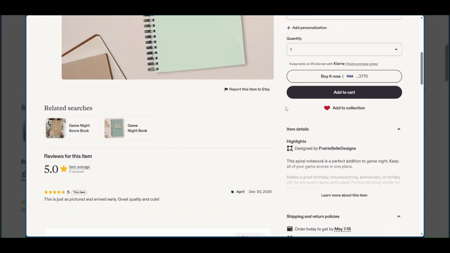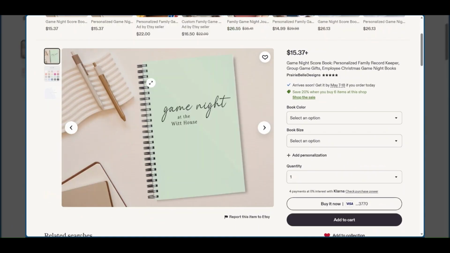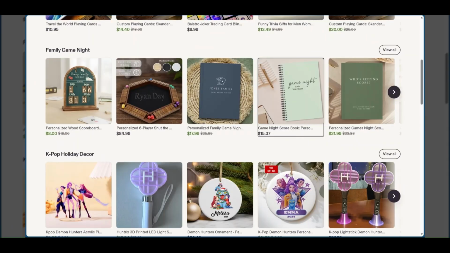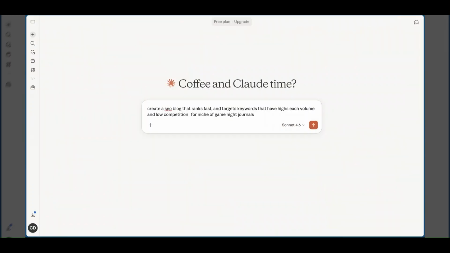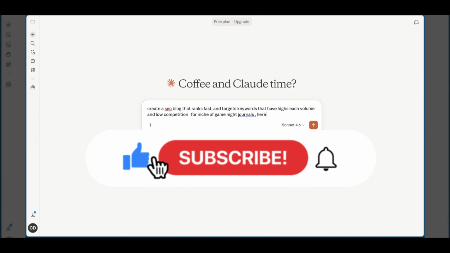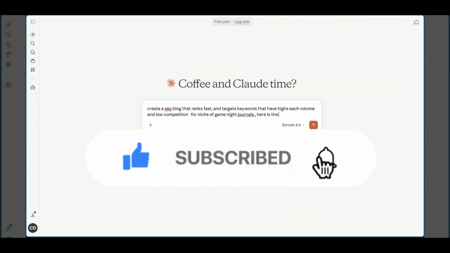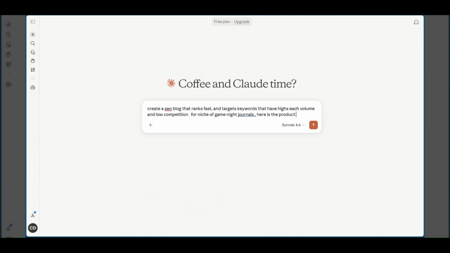And then what you're going to do is right click this picture and hit copy image link. That way it can actually put the exact image link in the blog. So we're going to say, here is the product image link.